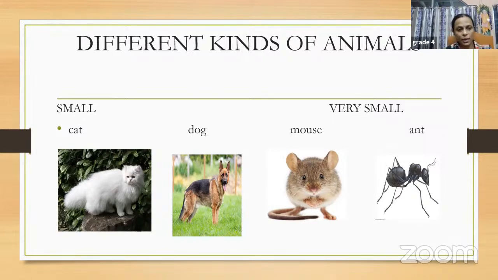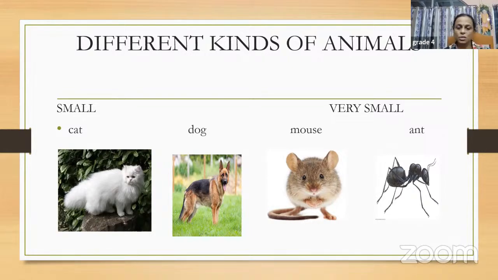So according to size, we divide animals into 3 groups. One group is the animals which are big in size, like elephant and the blue whale. Another group, the animals which are small in size, like cat and dog, and very small animals like mouse and ant.